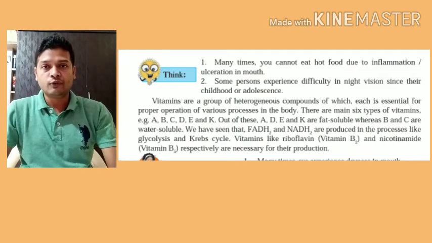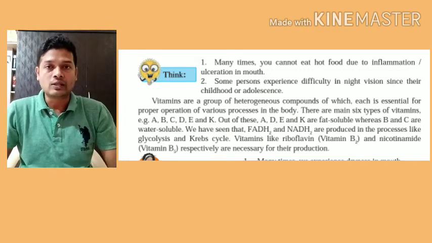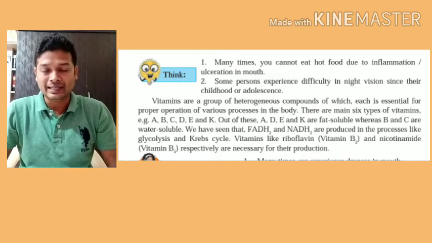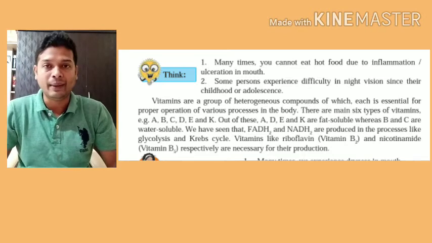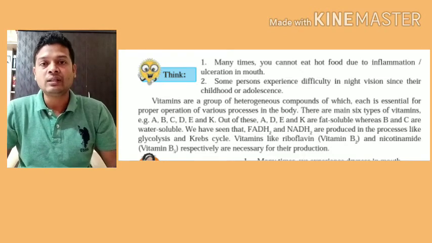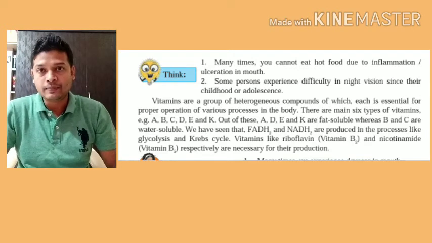So vitamins, if you break the word vitamin, it is made up of 2 words: vital amines. Vital meaning important, essential, and amines is nothing but amino group or NH3 group. The compounds which contain NH3 in them are called as amines. So vital amines means important compounds containing NH3. So these vitamins basically are of 6 types: A, B, C, D, E and K.